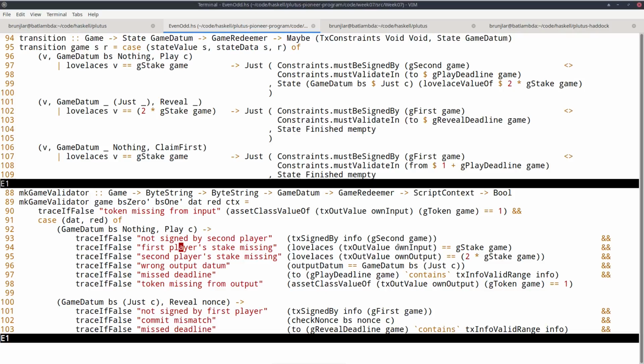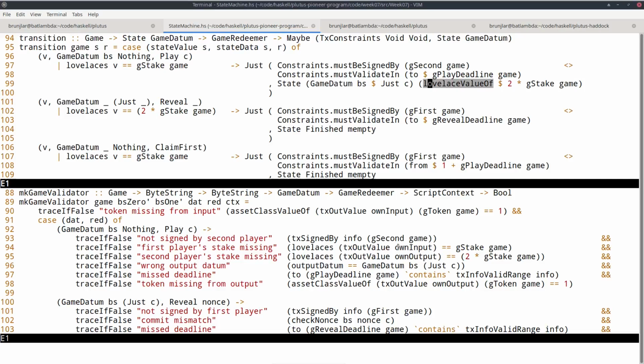And that's the condition that was the second condition that we checked here. Now the result of the transition function, recall, if it's valid, it's just a pair. And the first component of the pair is constraints on the transaction, formulated using this constraints module that we know from off-chain code. And the second component of the pair is the new state of the resulting UTXO, which again is given by datum and value.